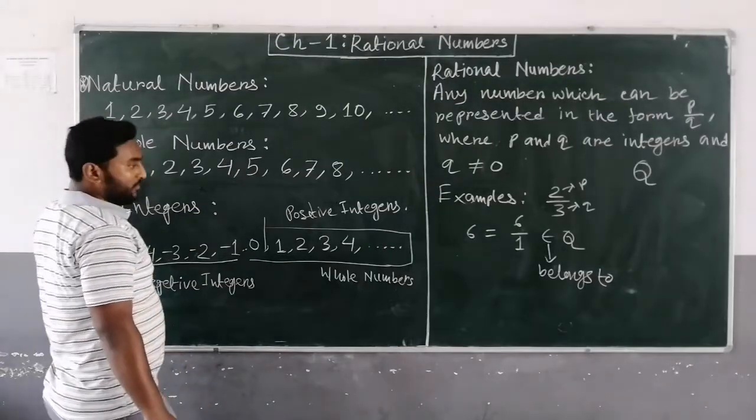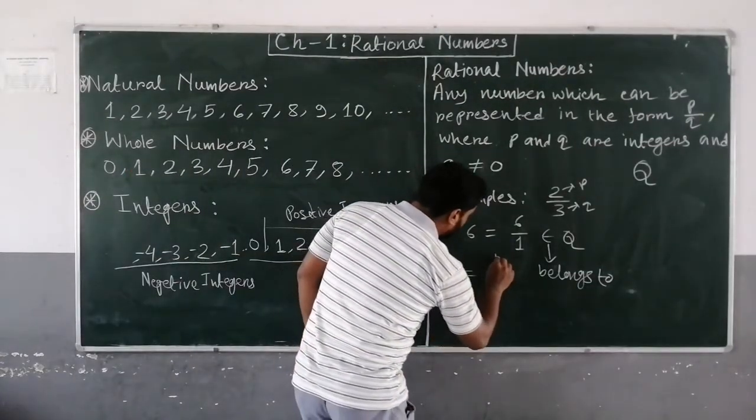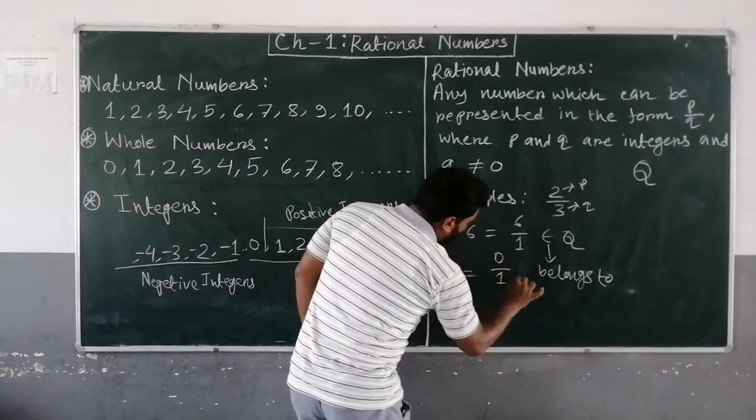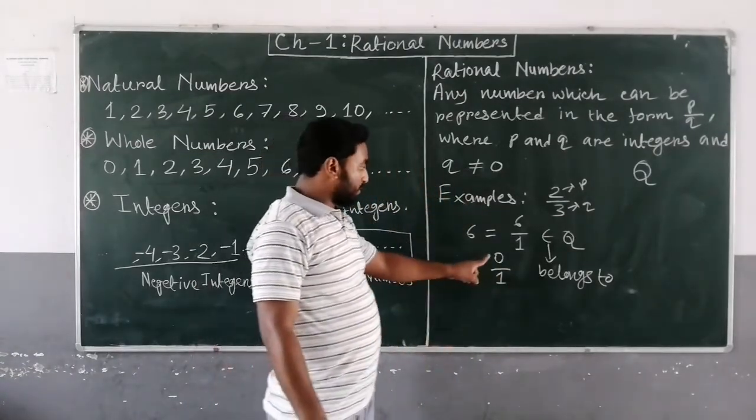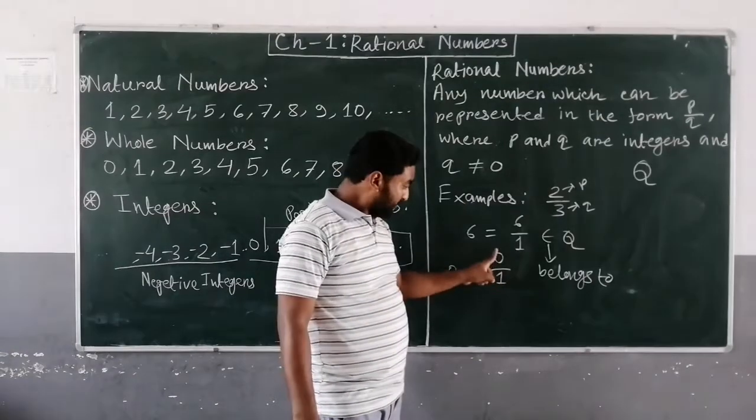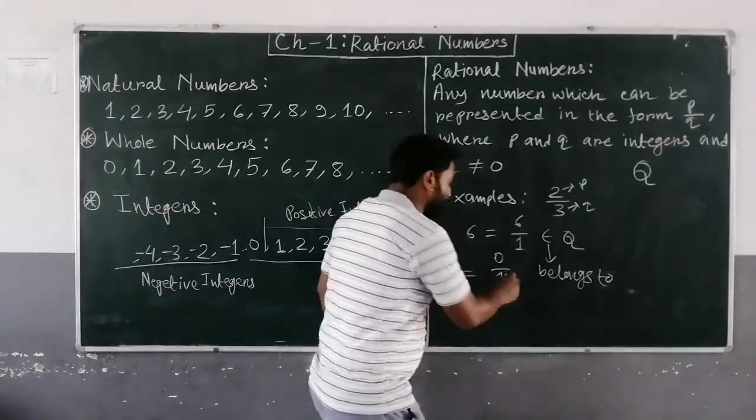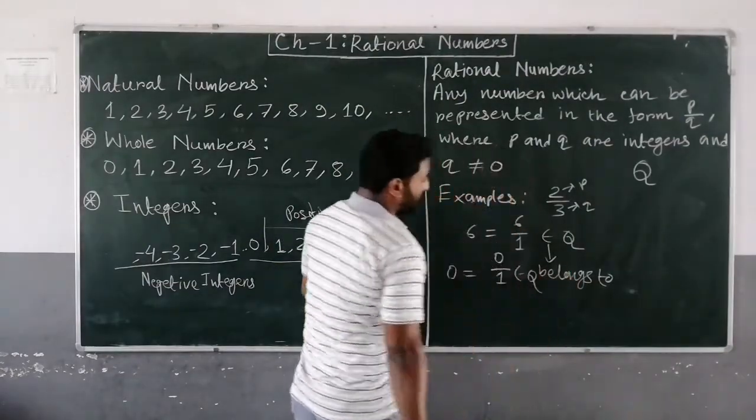Only 0. Verify for 0. Is 0 a rational number or not? 0 equals 0 upon 1. That can be written. Okay. So it is in P upon Q form, Q is not equal to 0, and P may be 0. So it is P upon Q form and Q is not equal to 0. So this also belongs to rational numbers.